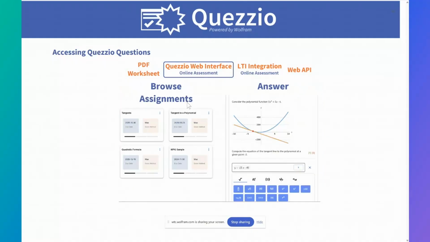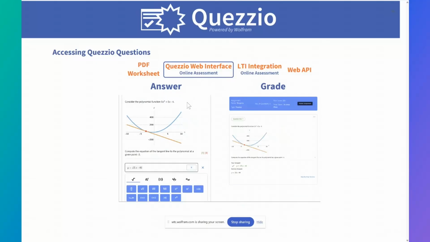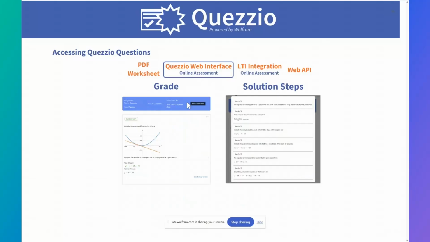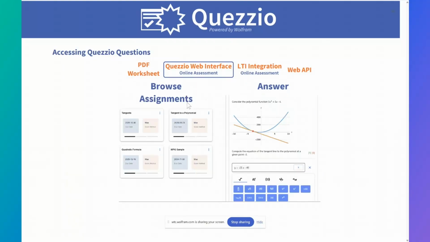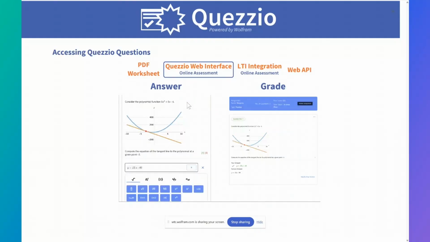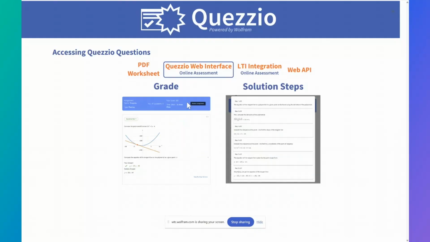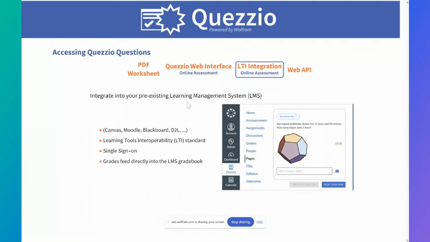We also have the Quezzio web interface. So we do have a web interface for Quezzio. Students can go in here and browse through the different assignments that are available to them, as well as providing answers to questions, seeing their grades, and then also seeing solution steps.